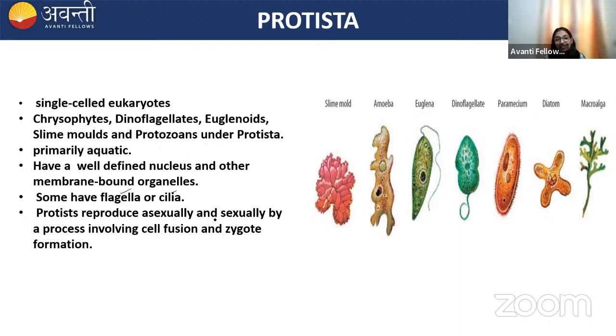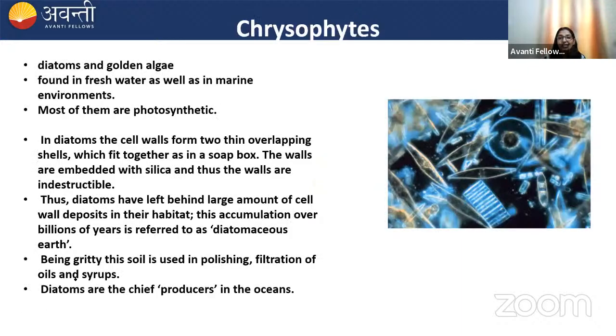Protista can reproduce asexually and sexually by a process of cell fusion and zygote formation. First, we are going to discuss chrysophytes. Chrysophytes include diatoms and the golden algae. Another name for golden algae is desmid. They are mostly found in water as well as in marine environments. They are photosynthetic in nature.